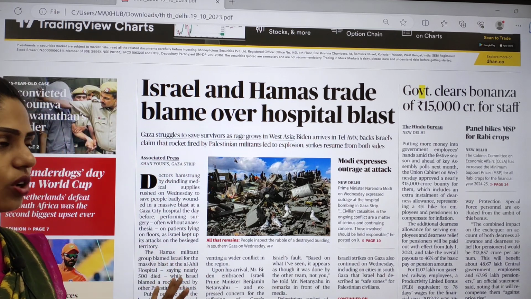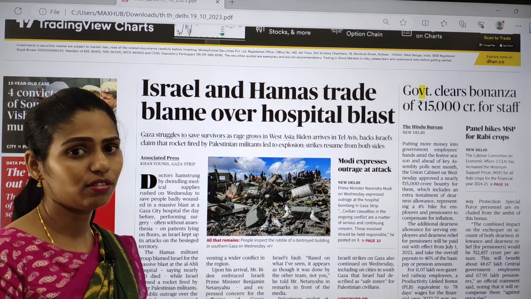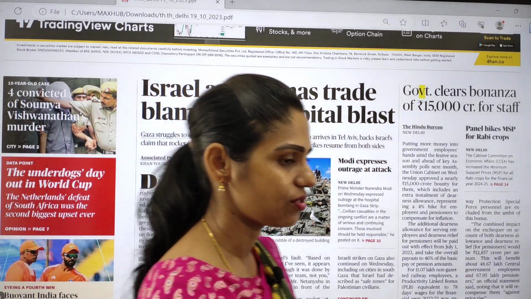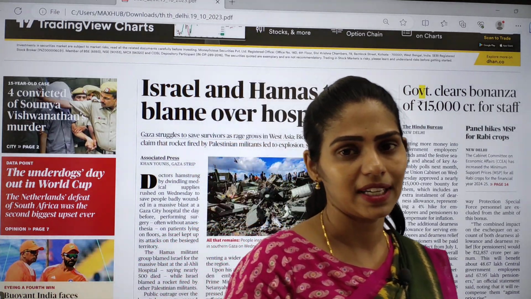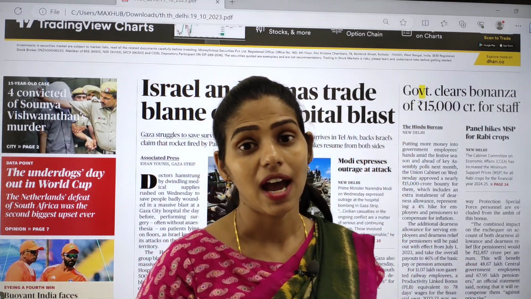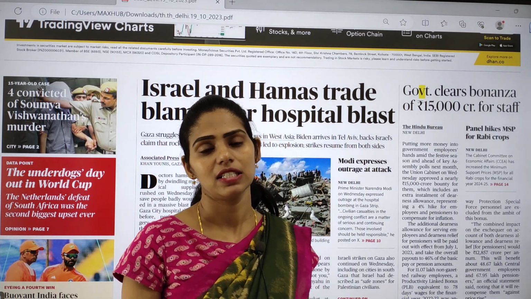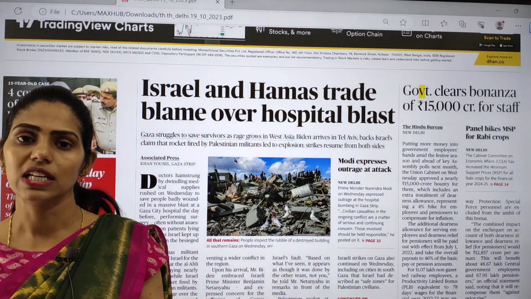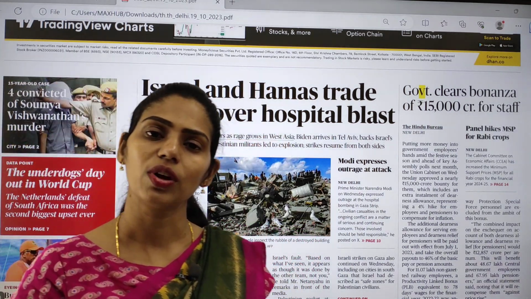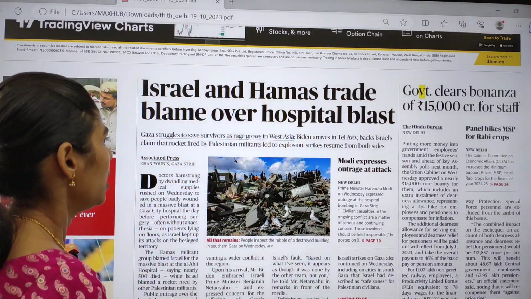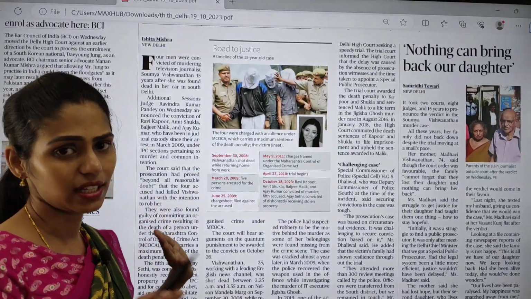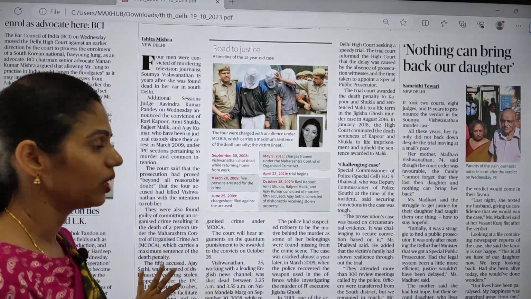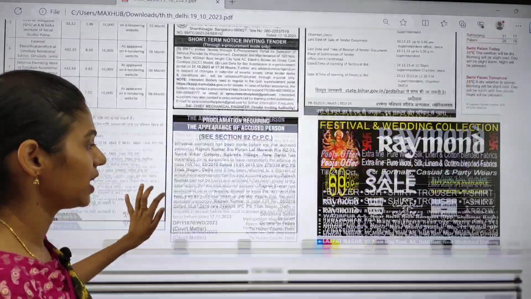So we already discussed this topic a number of times, and you have to see the map of Israel as well, and see where the Gaza Strip is located and where the West Bank is located. Whether it has a boundary with the Mediterranean Sea or not, and where the Dead Sea is present. Those things are very important. So that's it from the first page, and in the city page also there is nothing much important, and you can directly move on to the states page.